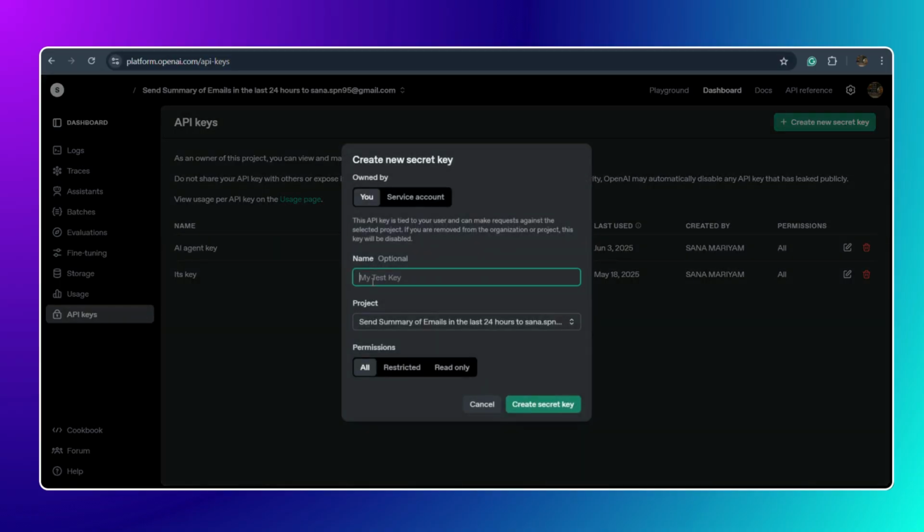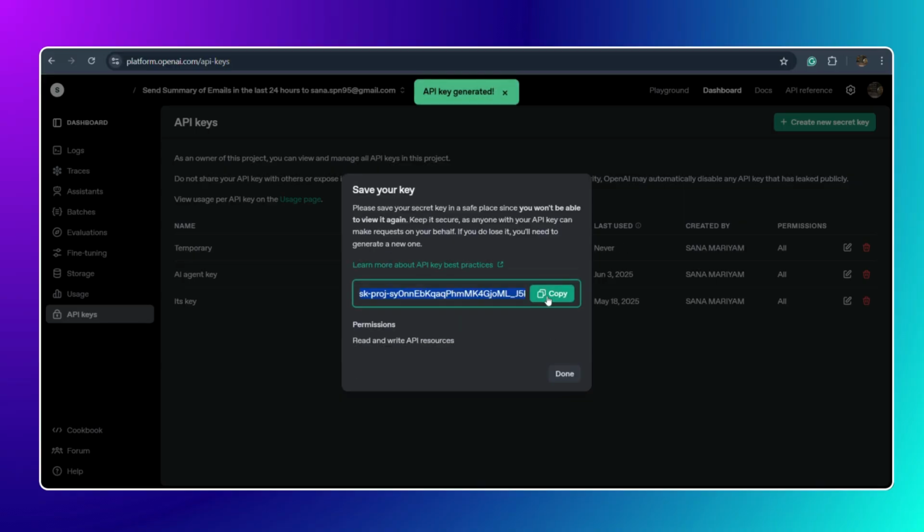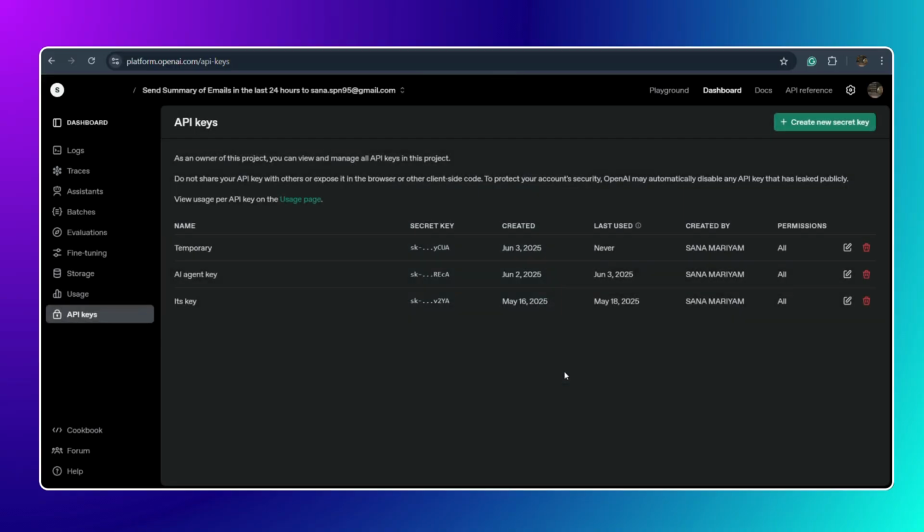Simply write it as temporary key, because I will be deleting it. If you are creating any key, please don't share it with anybody. All you need to do is create secret key. Then copy it over here. Once this video is completed, I will be deleting this key, so it will not be possible to use it.